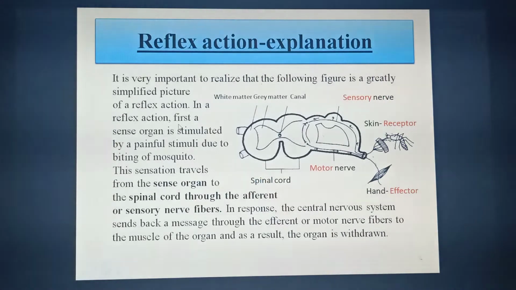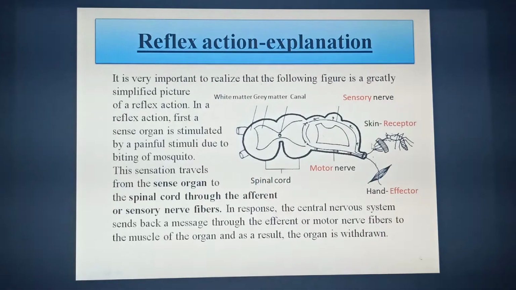This sensation travels from the sense organ to the spinal cord.